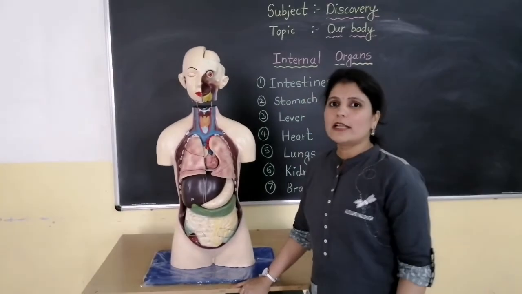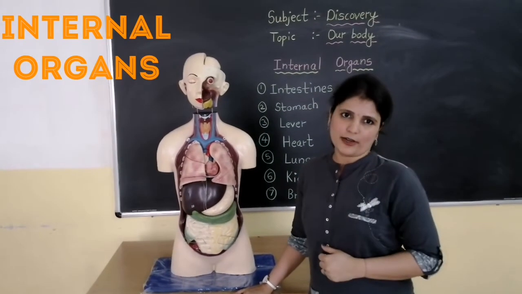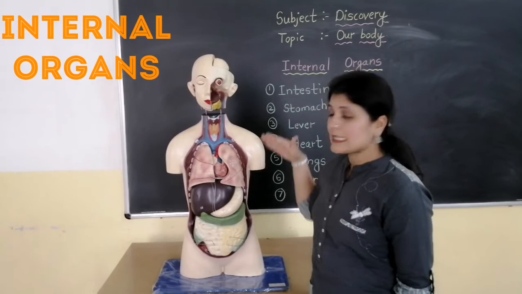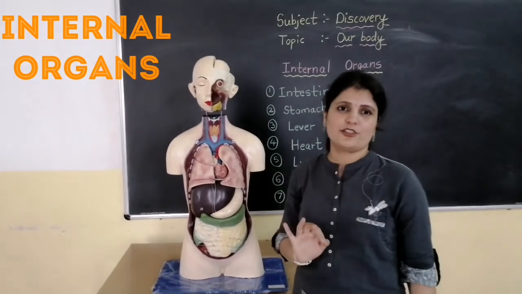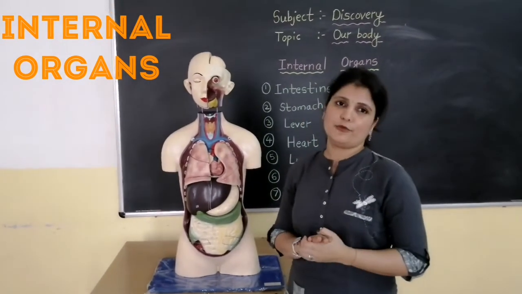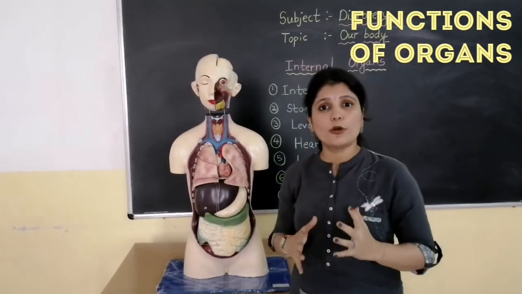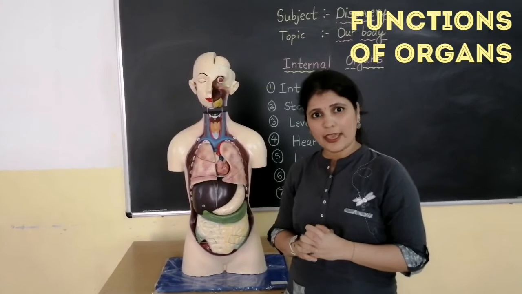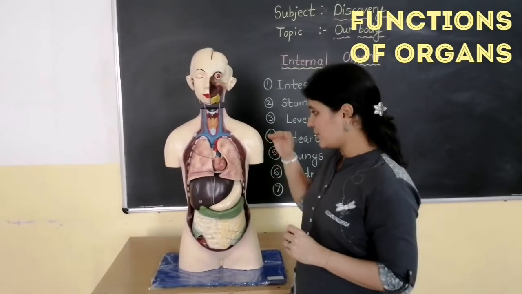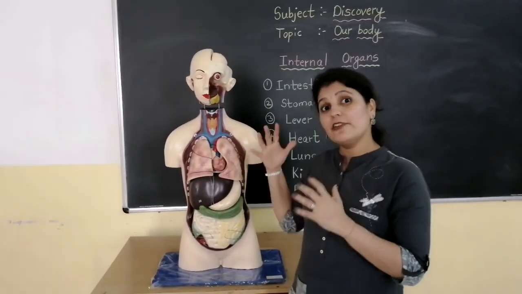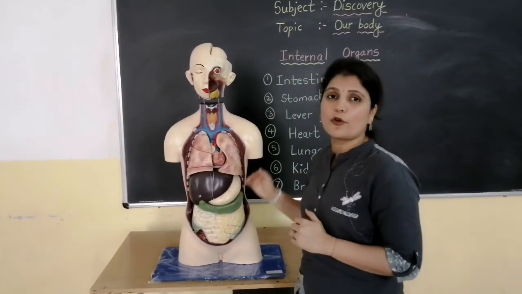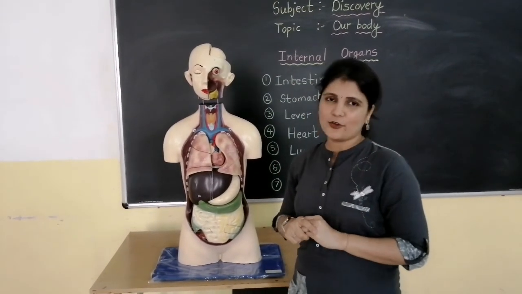So today we saw the different internal organs of our body, where they are placed exactly and their functions. It is very important to know their functions also, children, because these are the organs which help the whole body to function properly. Okay, so we are learning the different functions of different organs and finally we will come to know how exactly the body works. Okay children, I hope you like it.